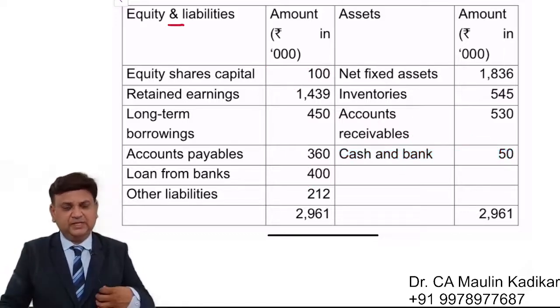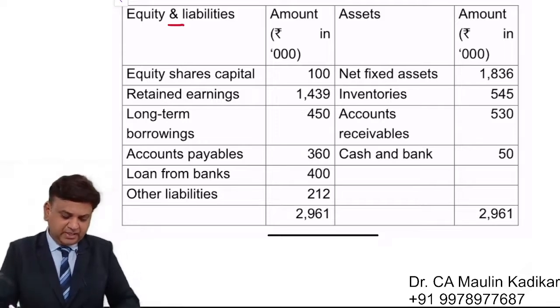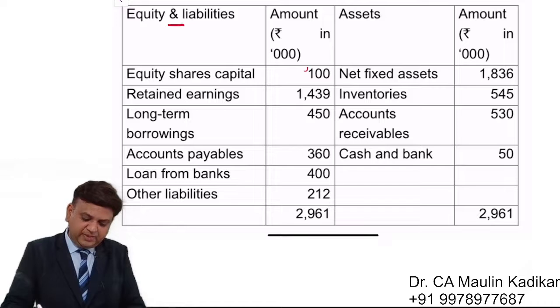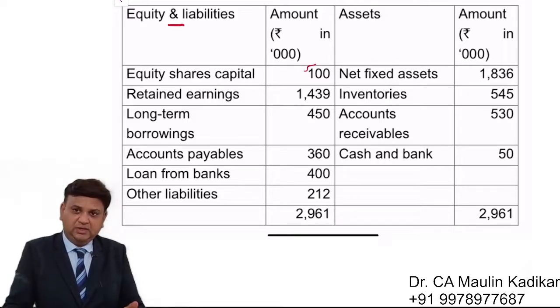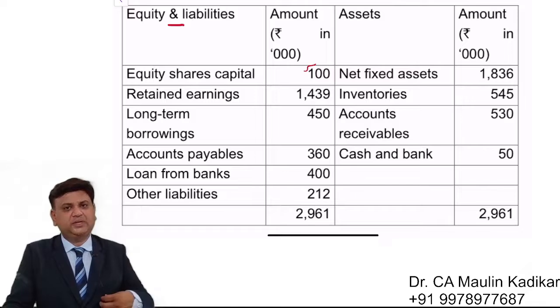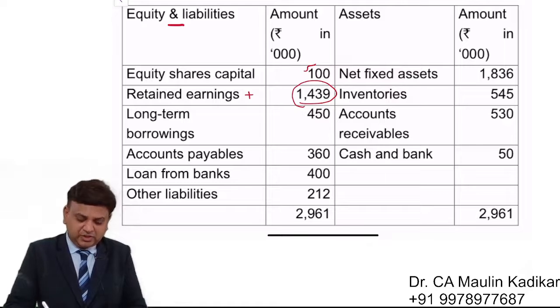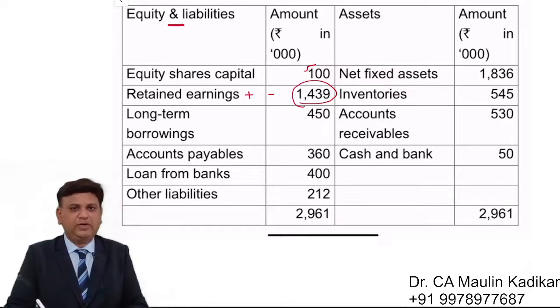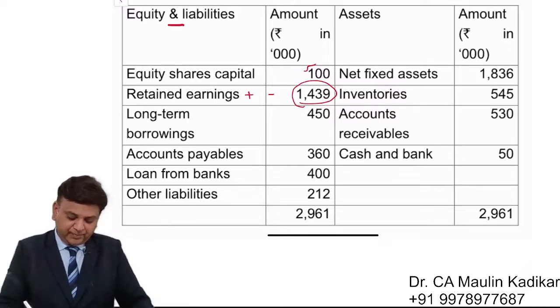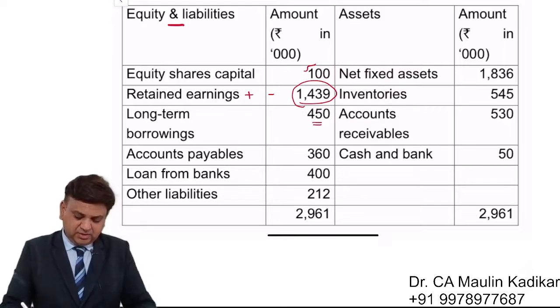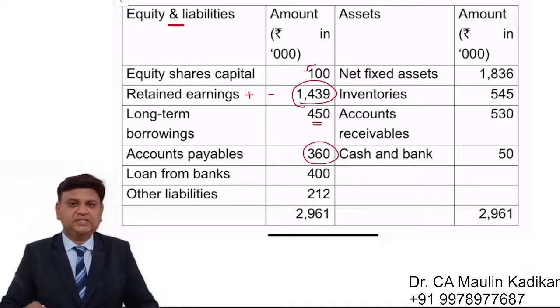This is the opening balance sheet that we have. In the closing balance sheet, the equity share capital will be as it is, 100, no change, because there is no issue of new equity share capital. There is no buyback. This is the opening balance of the reserves and surplus. During these 3 months, if there is a profit, we will add. If there is a loss, then we will deduct. So we have to prepare a working note for profit or loss for this 3 months period. Long term borrowing, there is no change. Accounts payable, this is the opening accounts payable, meaning creditors.